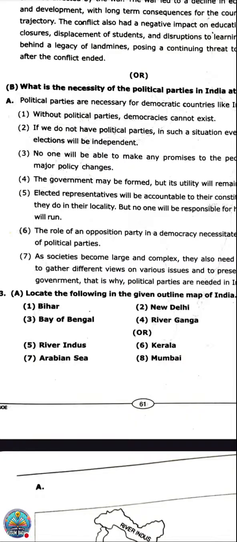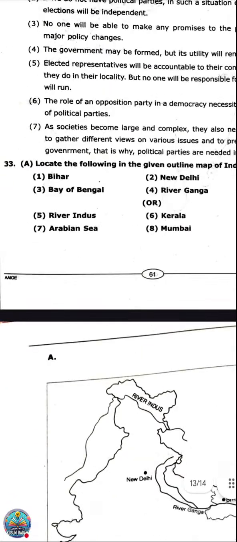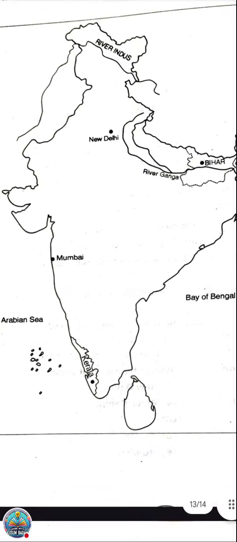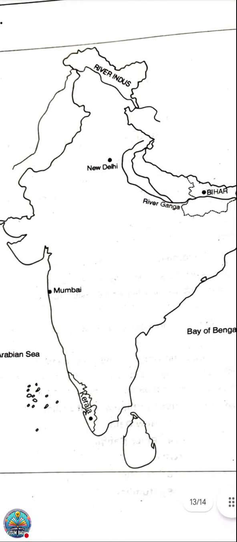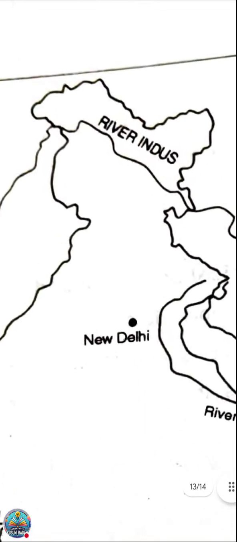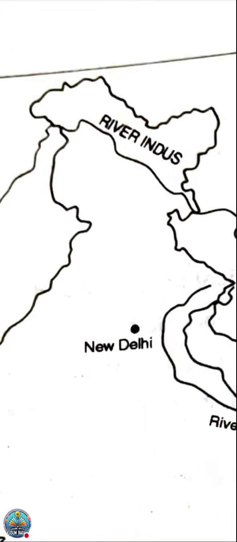Okay, paper got completed. Let me check. Only the map they have given. Okay, two maps we are getting. The Indian map will be very easy. Here the map is very clear. You can see Delhi in the centermost heart of the country. Then the next one is river Indus. It's topmost, nearby Jammu Kashmir.